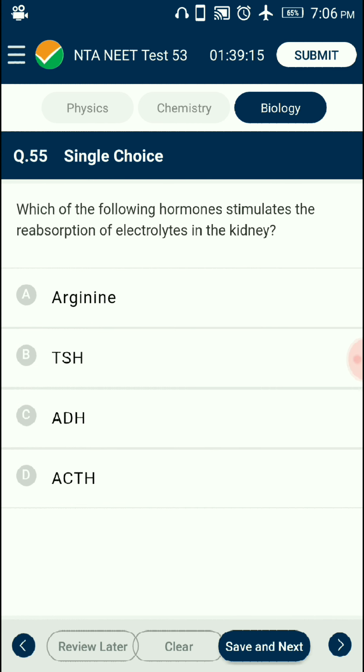Question number 55. Which of the following hormones stimulates the reabsorption of electrolytes in the kidney? Vasopressin acts mainly at the kidney and stimulates reabsorption of water and electrolytes by the distal tubules and thereby reduces the loss of water through urine. It prevents diuresis. Hence, it is also called antidiuretic hormone, ADH. So the answer is option C, ADH.